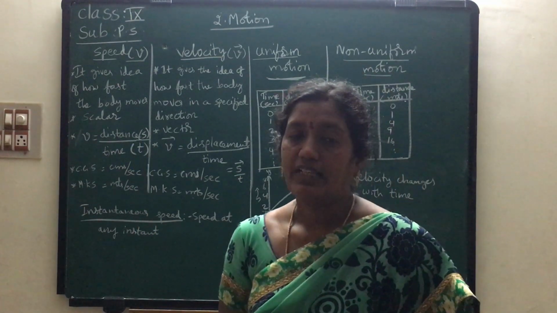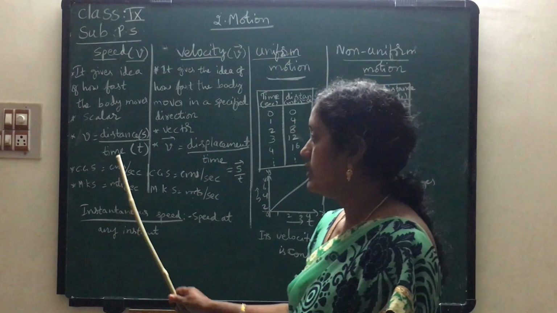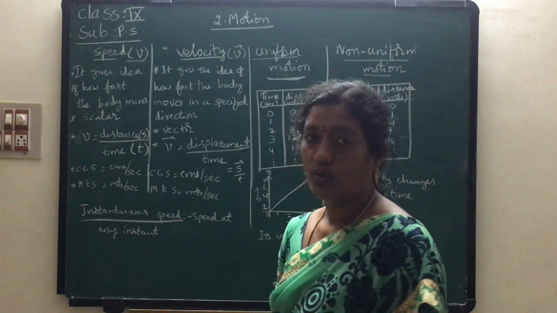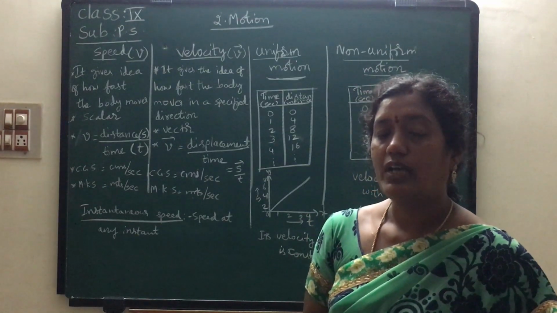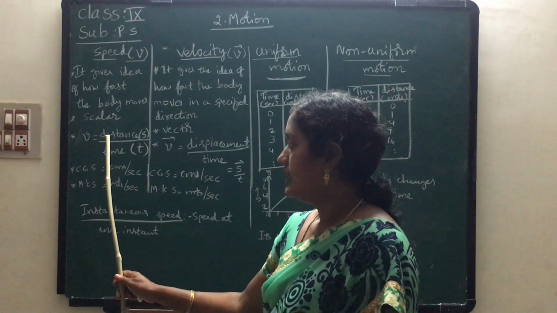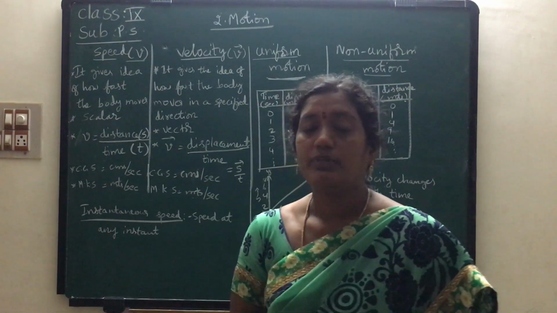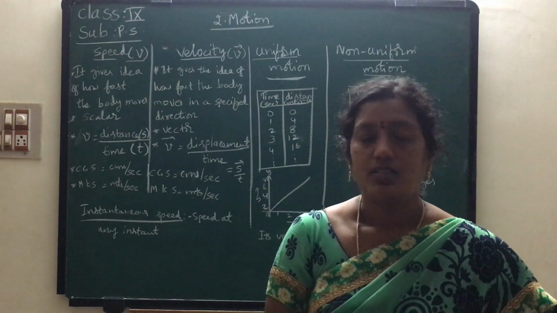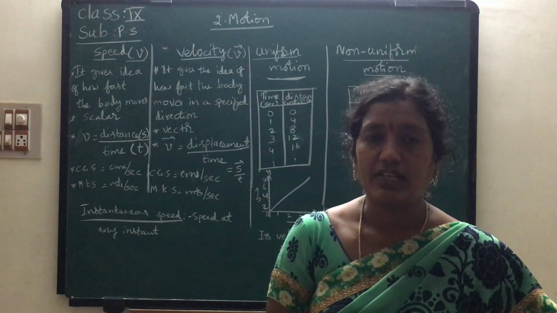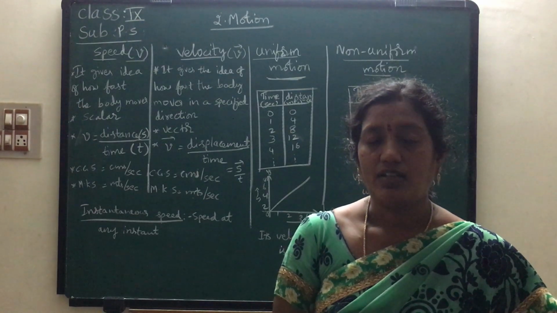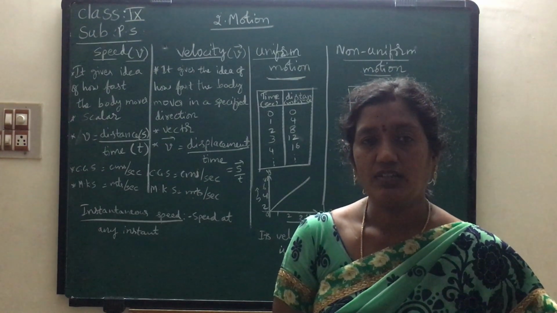How will you define speed? Distance covered by an object in unit time is called speed. Okay children? Distance covered by an object in unit time is known as speed. And this distance is denoted by the letter S, children. Distance and displacement are the same, but direction is different for displacement, and there is no direction for measuring distance.